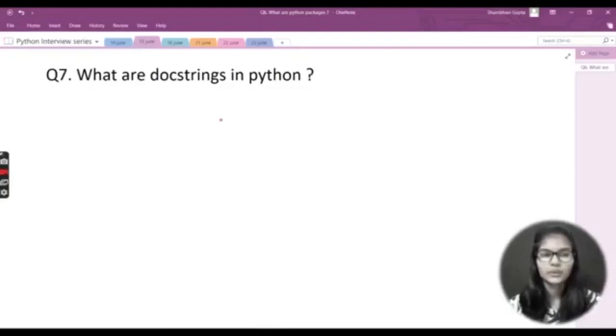Let's say you are making a project, and you have a team of 6 to 7 members. You are making a project in Python. In that, you need to declare many functions. Let's say some functions are defined by the first person, some by the second, some by the third, and so on. Let's say there are 3 persons coding in Python, and you define different functions in it.